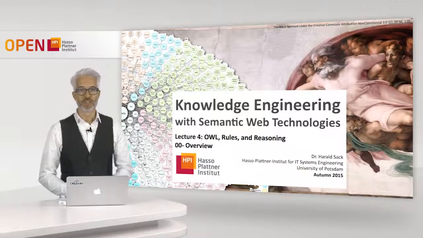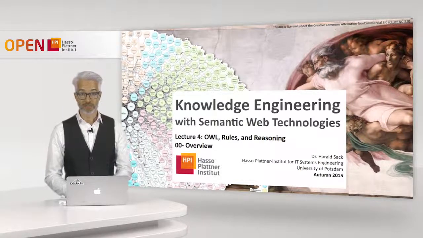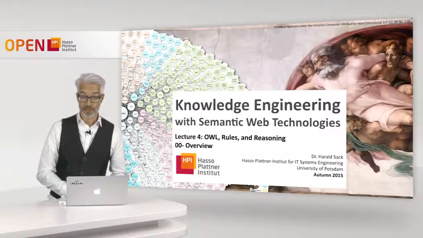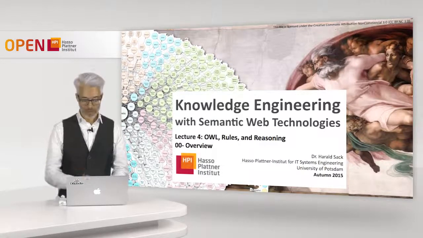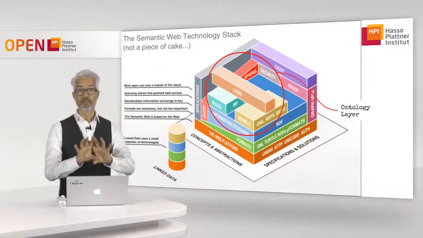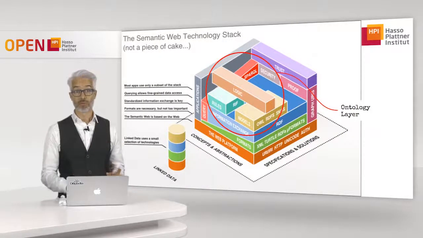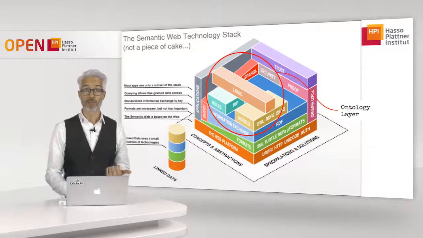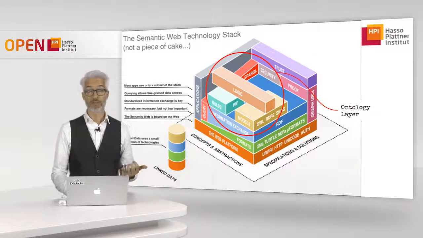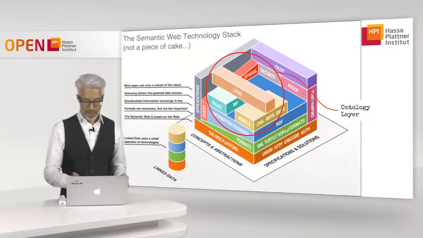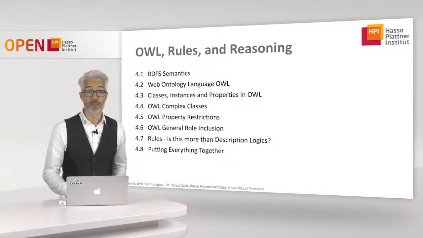This is Knowledge Engineering with Semantic Web Technologies, and this is lecture number 4 about OWL, rules and reasoning. So what will we talk about in lecture number 4? We will cover here the top layers of the Semantic Web Technology stack. In these top layers you have languages which express models, like for example OWL, and you have the so-called logic layer, where we also will talk about rules. Let's have a look at the content.